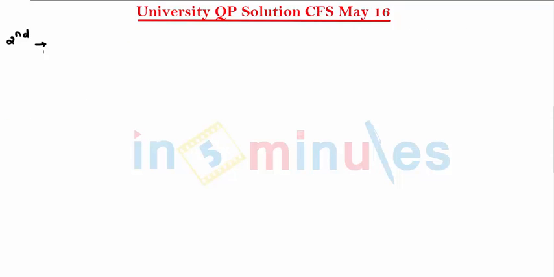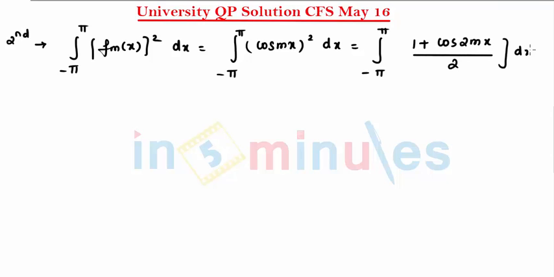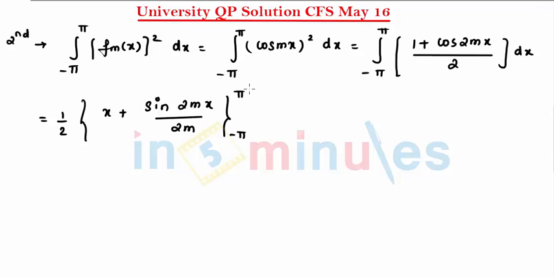So the second condition is the integral from minus pi to pi of fm of x the whole square. So we can write here minus pi to pi, that is cos mx the whole square dx, which comes to be minus pi to pi of 1 plus cos 2mx, divided by 2, dx. Now let's solve that. So that comes 1 by 2, first integration of 1 is x plus integration of cos 2mx is sine 2mx, divided by 2m, that is minus pi to pi.